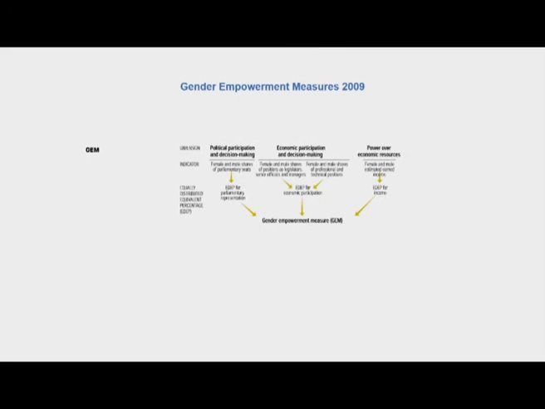Now, this was the first time that gender empowerment was being measured, and of course there are various criticisms of this measure. Political scientists and other social scientists rightly criticize that gender empowerment cannot be so easily measured based upon a few indicators.